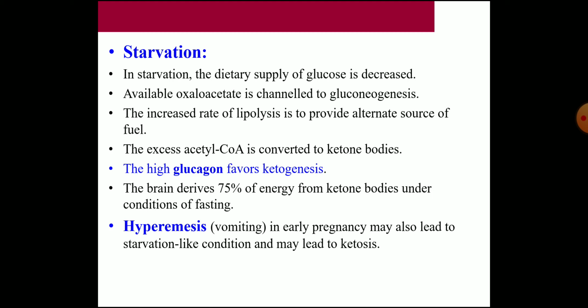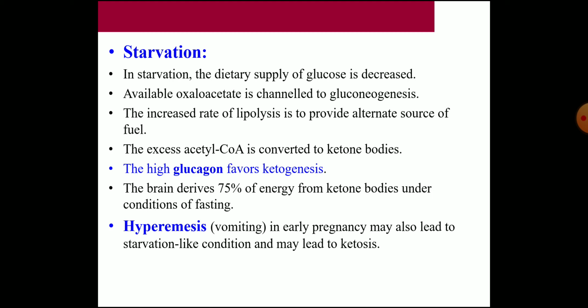Now another condition where ketosis occurs physiologically is hyperemesis gravidarum. That is, during pregnancy in a primigravida, that is first pregnancy, some ladies will have repeated vomiting. That is called hyperemesis gravidarum. It is usually seen in early pregnancy, that is the first trimester, the first 3 months.